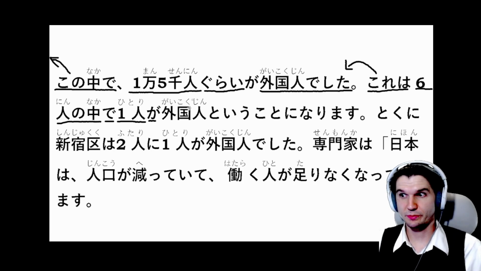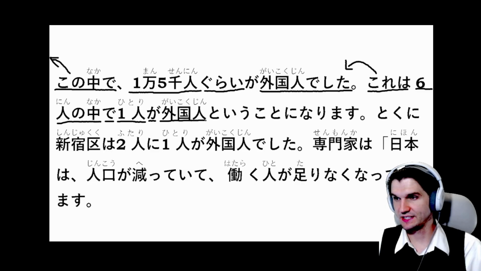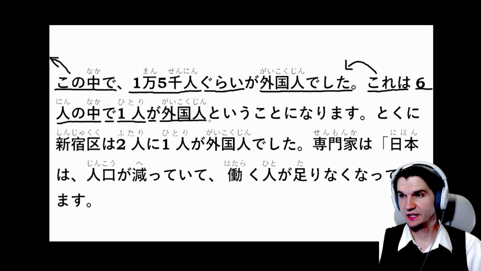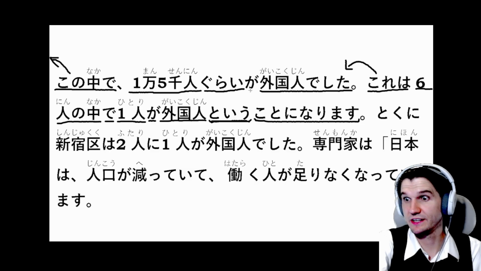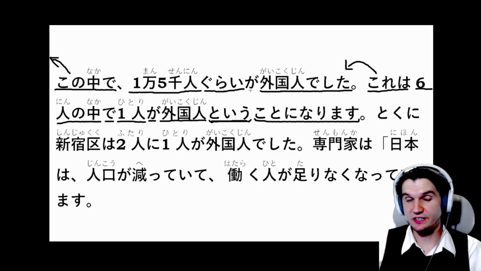So they're going to do or be something. 外国人, they're going to be foreigners. ということになります. So という is this kind of a thing, a so-called thing. And then ことになります is used in various different ways and with various different meanings.